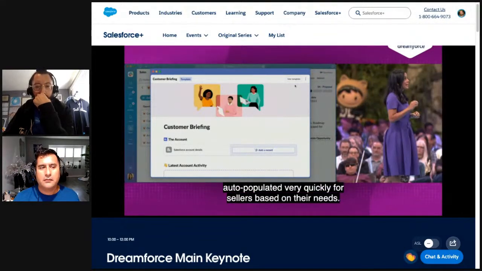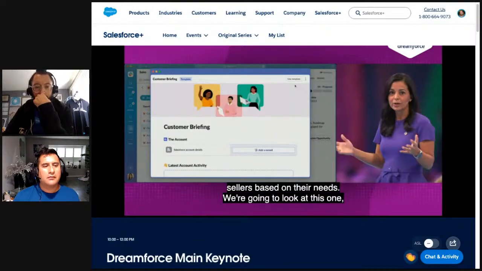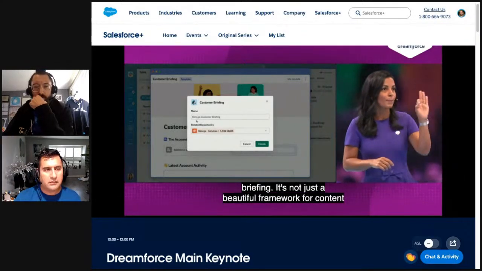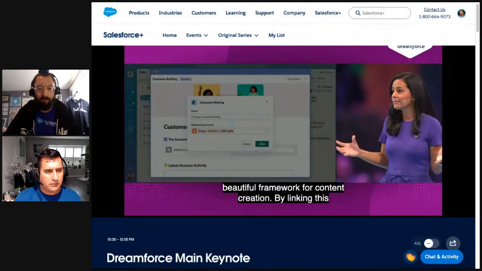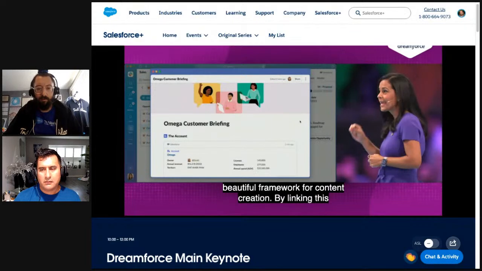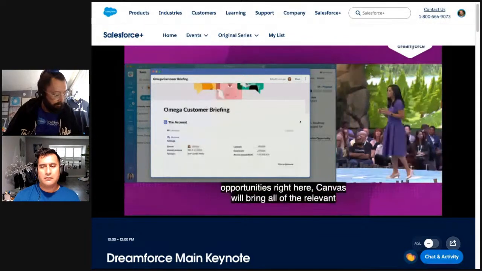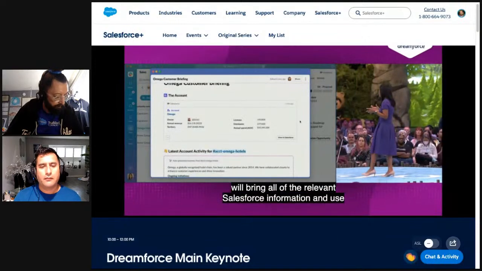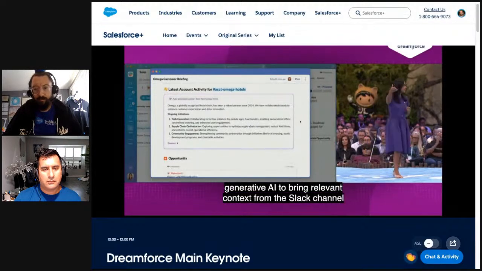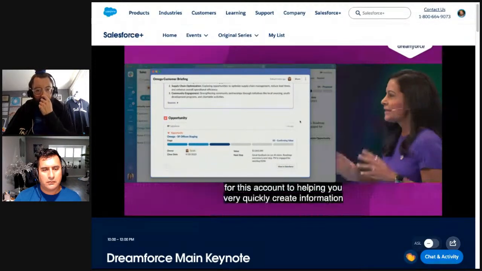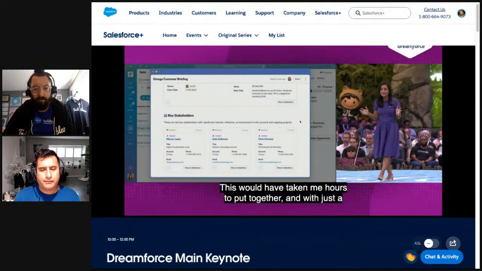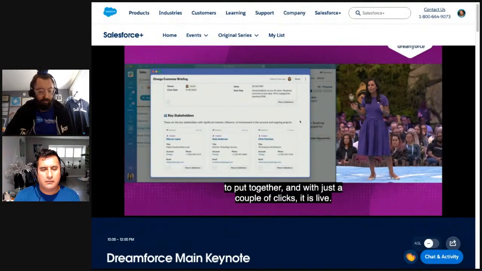Now, let's update this customer briefing. It's not only a really beautiful framework for content creation, by linking this template to Salesforce opportunities right here, Canvas will bring all of the relevant Salesforce information and use generative AI to bring relevant context from the Slack channel for this account to help me very quickly create the information, including the opportunity data that matters for this customer. This would have taken me hours to put together, and with just a couple of clicks, it is live. Now, this is the future of productivity, and I cannot wait for you to try it.